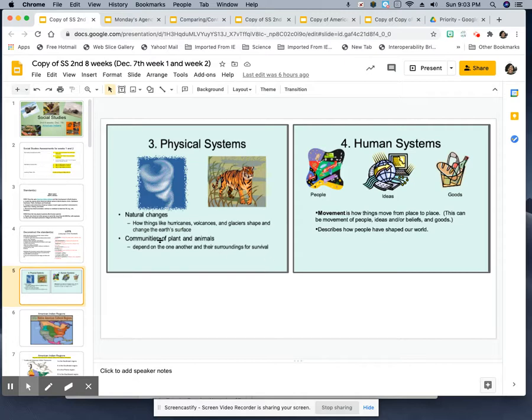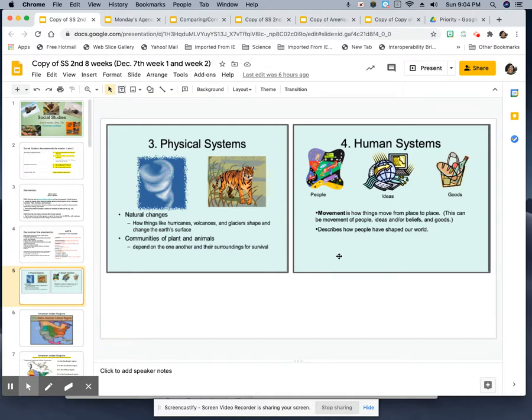Physical systems also include the communities of plants and animals and how they depend on one another for survival. Human systems include people, ideas, and goods. Movement is how things move from place to place. This can be movement of people, their ideas, and their beliefs, and the goods that they have.